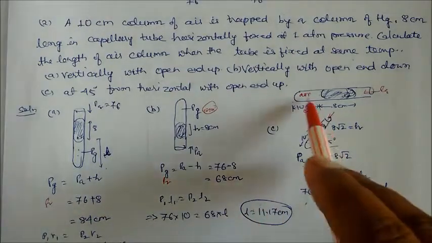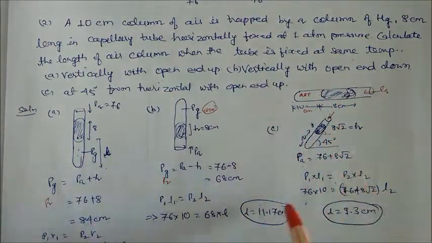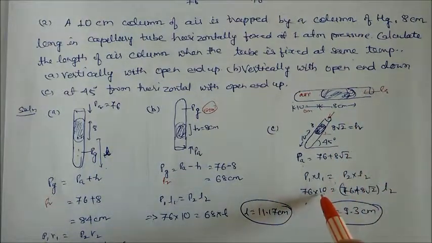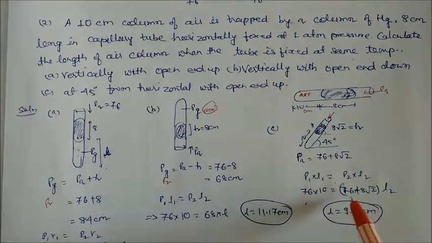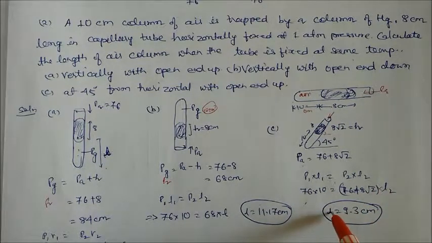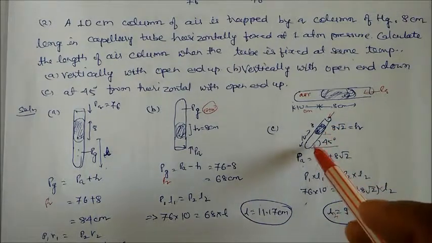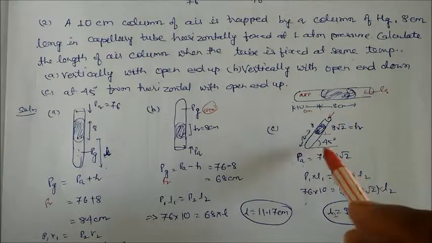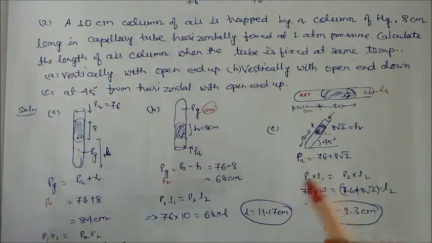So initial was this condition, next was this condition. Initially it was 76 into 10 centimeter, but the next pressure will be 76 plus 8 √2, into L. So here we will solve. We will get the value of L2, that is 9.3 centimeter. So this is the pressure exerted by the mercury at an angle of 45 degrees. So we take cos 45 degrees.